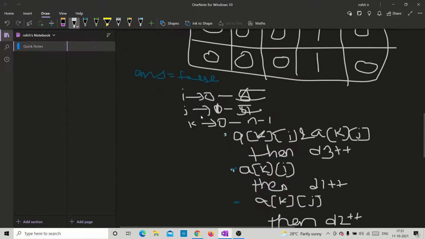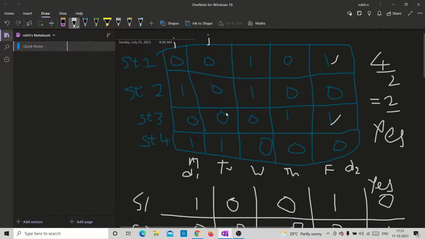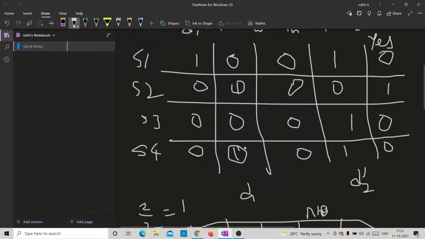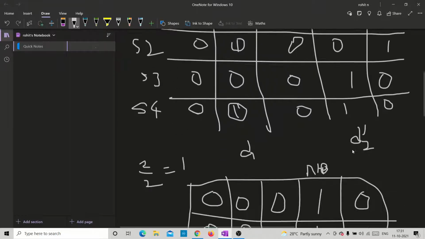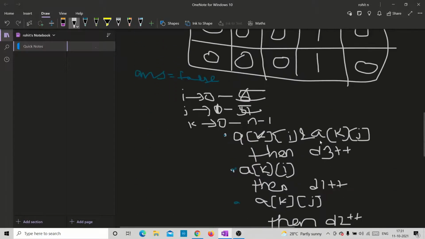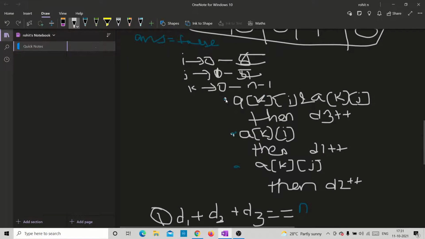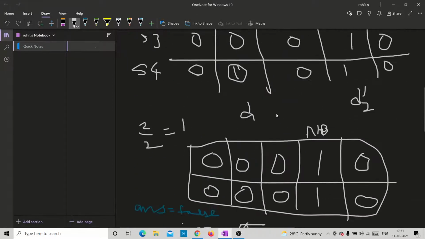Etc. So if we see the first case, from all the cases, you must have seen that one day one person is available and on the other day they're not available, that's one case. Then they're available for the first day and the second day they're not available. And the third case is that one day they are available and the other day also they are available. So there are three cases, right? We'll first take the case where both of them are available.